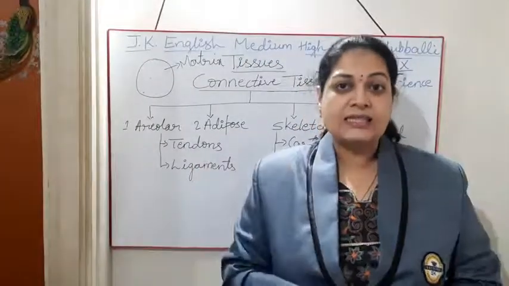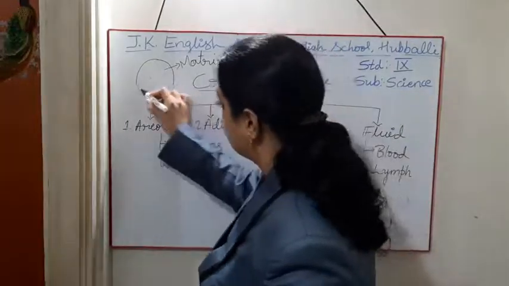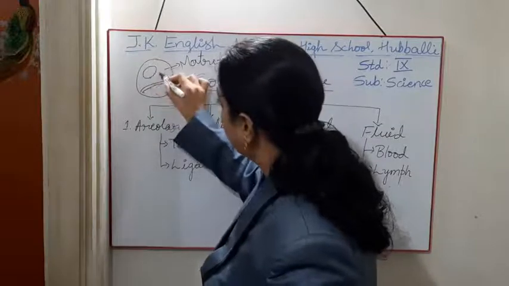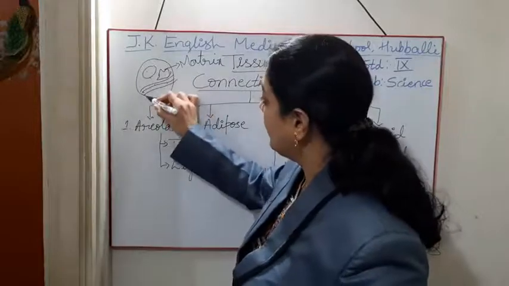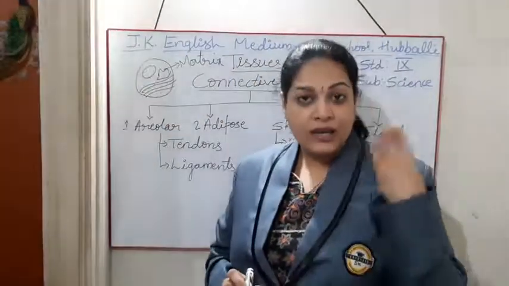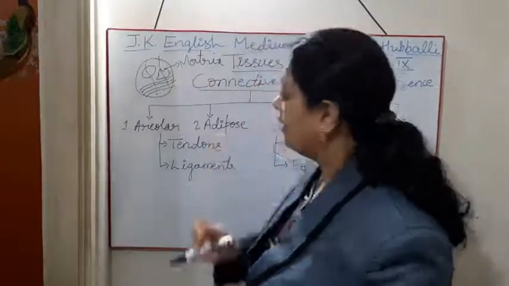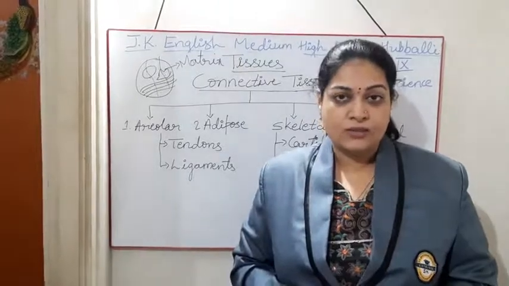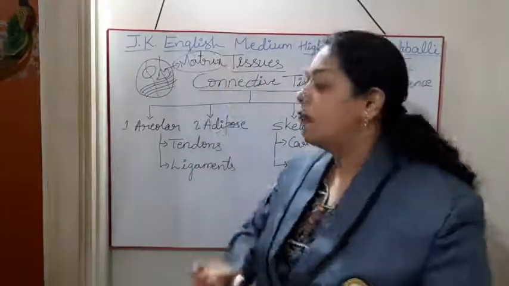So the matrix is there in the cell and there you find different types of cells. A few cells are round in shape, a few are amoeboid in shape, and a few are thread-like structures. Again we are going to classify them as white fiber and yellow fiber. Like that, so many types are there, students. Now you just concentrate on the matrix.